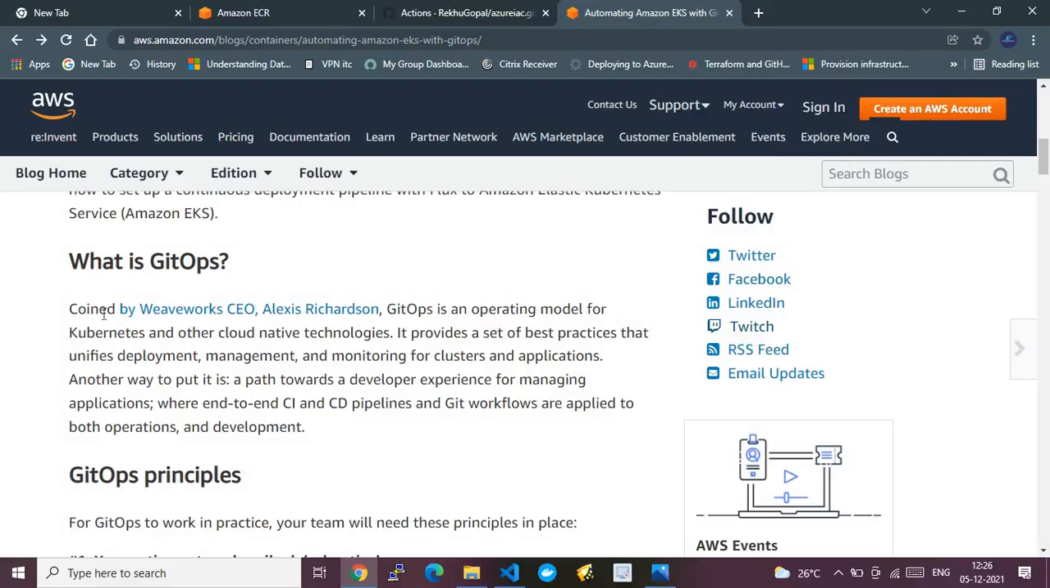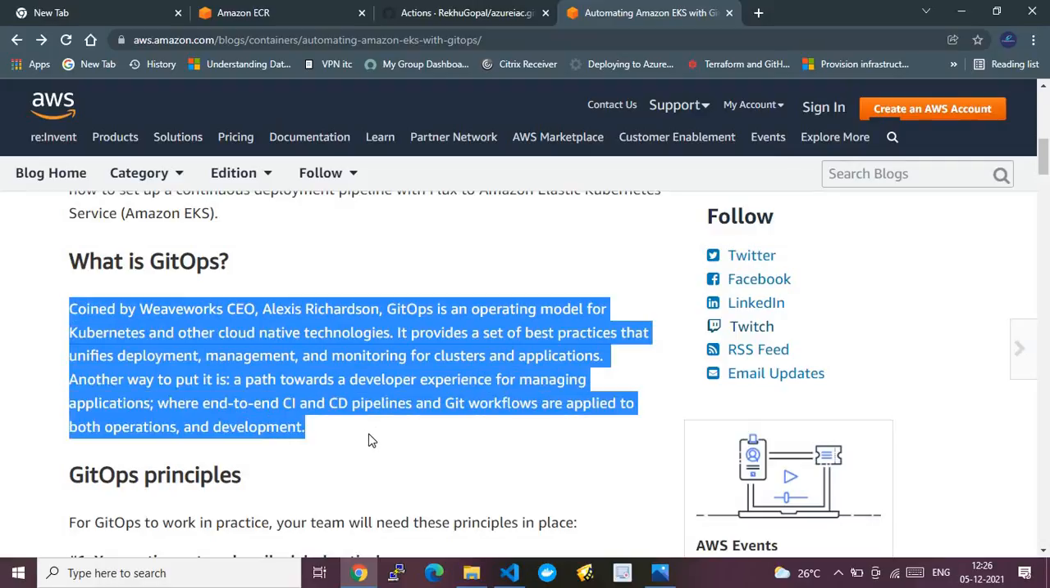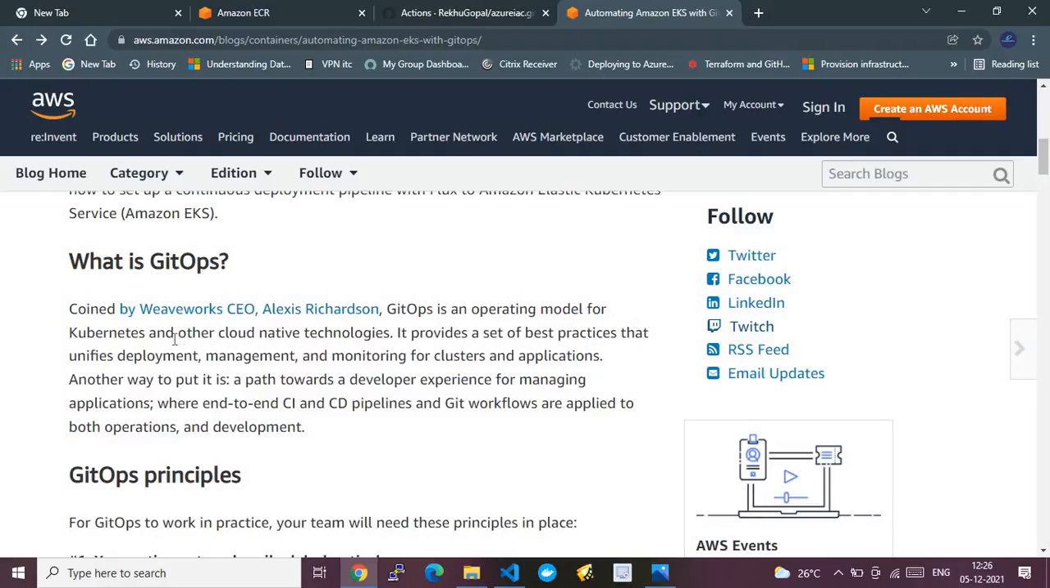So here, what is GitOps? This is where the definition comes from, what AWS tells us about GitOps. First, GitOps is a word coined by Weaveworks CEO, Alexis Richardson. GitOps is an operating model for Kubernetes and other cloud native technologies.